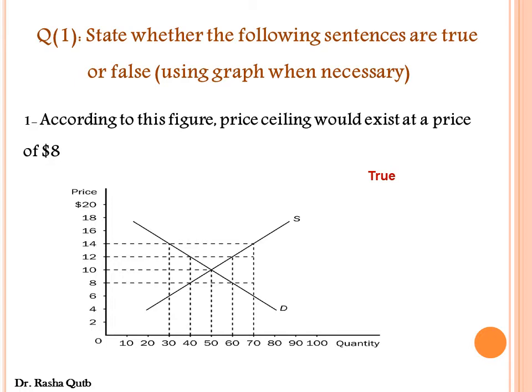The equilibrium price in this graph takes place at 10 and equilibrium quantity is at 50. At a price of 8, we find that the quantity demanded equals 60, while the quantity supplied is 40. Okay, so this is a price ceiling.